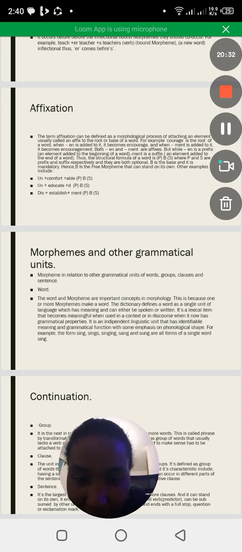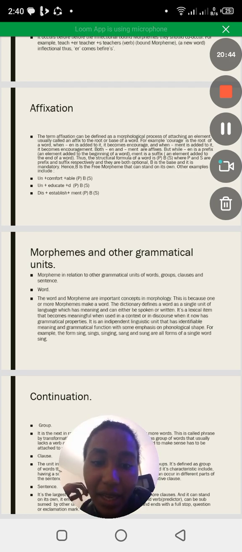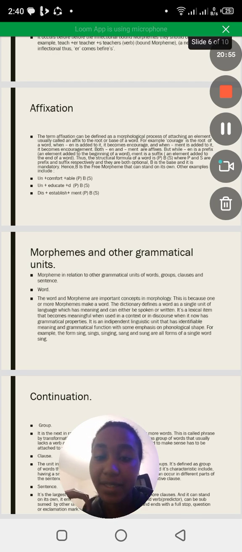It is an independent linguistic unit that has identifiable meaning and grammatical function with some emphasis on phonological shape. For example, the forms sing, sings, singing, sang, sung are all forms of a single word, sing. Are we together?